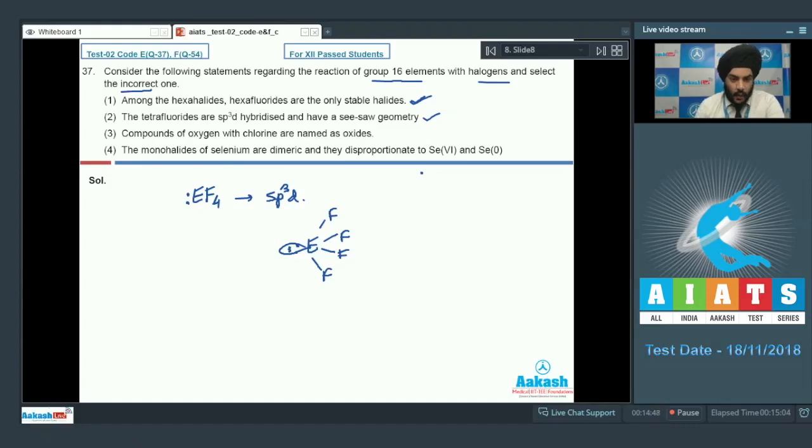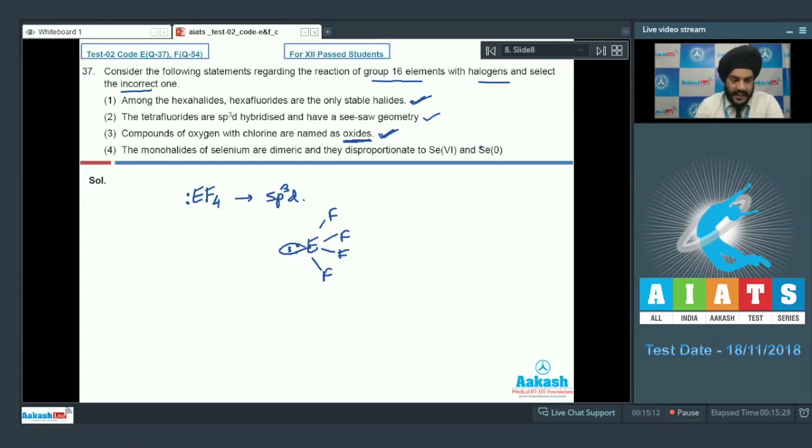Compounds of oxygen with chlorine are named as oxides. Yes, this statement is correct. So we know that oxygen is more electronegative than chlorine, and in the compounds, oxygen is going to have a state of -2. So it will be named as an oxide rather than a chloride. So statement 3 is also correct. Let us look at statement 4 now.